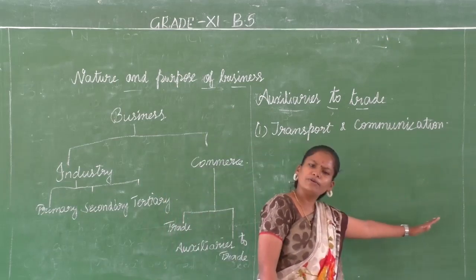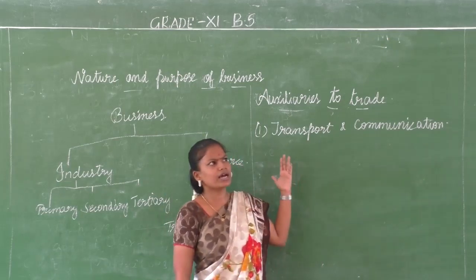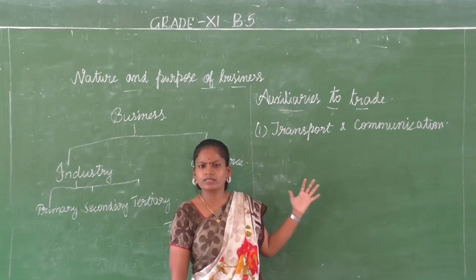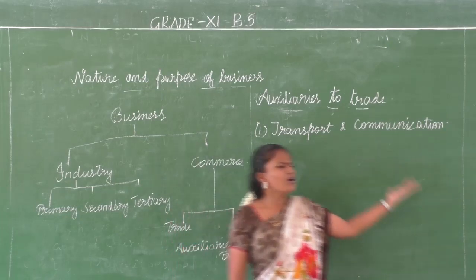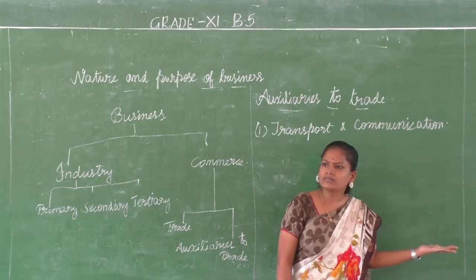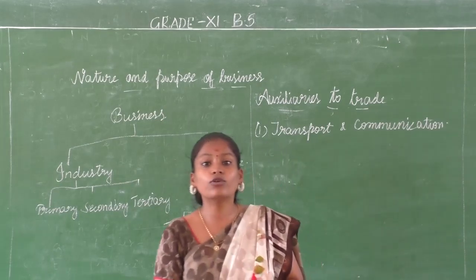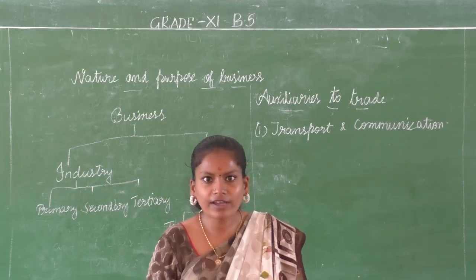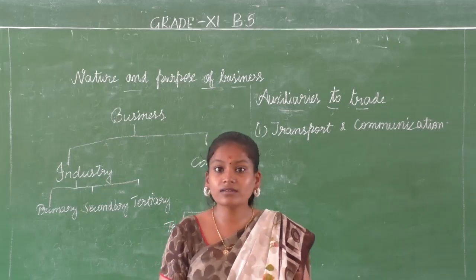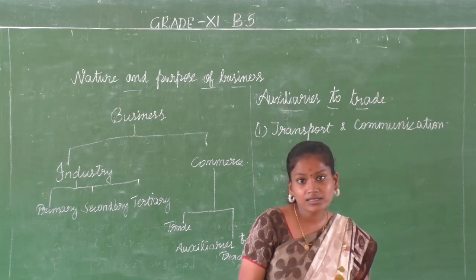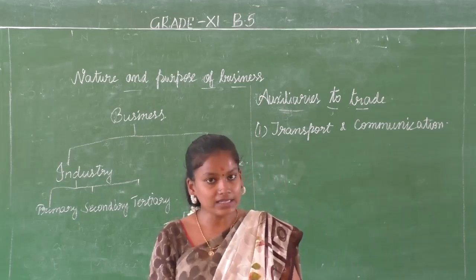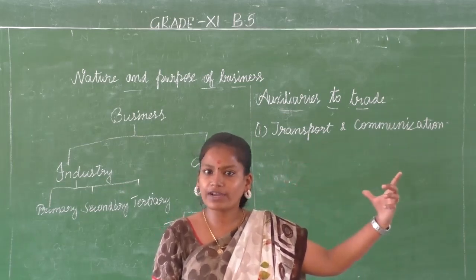Coming back to communication. We have understood that transport helps us in buying, selling and so on. What does communication do? Of course, communication is essential because you have to know the manufacturers, the suppliers, the dealers. If you are going to buy raw materials, you need to know the manufacturer.